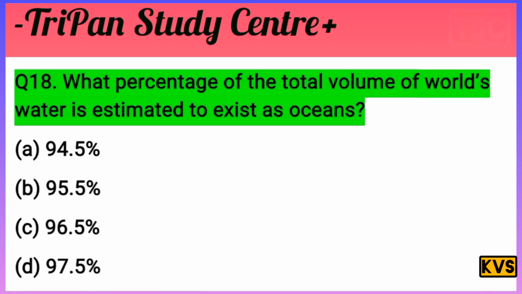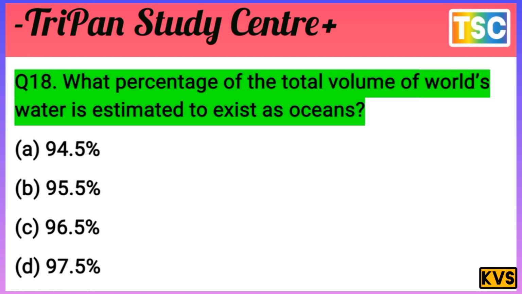The question: what percentage of the total volume of the world's water is estimated to exist as ocean? The question is very important for the exam. The options are A, 94.5%; B, 95.5%; C, 96.5%; D, 97.5%. I give you a few seconds to test your knowledge. Choose one of the four options.